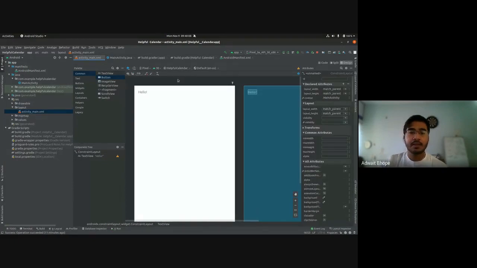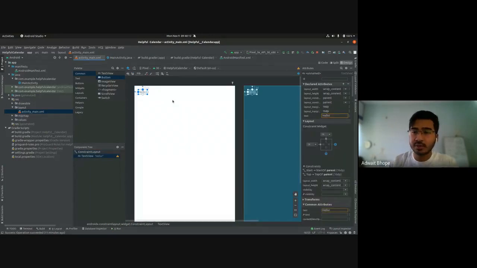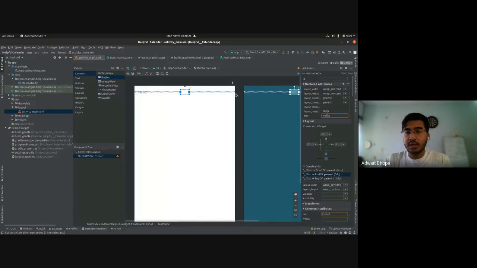Okay. So a little bit more about constraints. Right now what we have done is added only two constraints, one to the top and one to the left. Let's see what happens when we add a constraint to the right edge as well. So click on this right circle and drag it to the right edge. And you will notice that this comes to the center. Why this happens is because the widget is very small and the screen is relatively wider, and because you have constraints to both sides, it will try to adjust on both sides equally. So which is why it comes up in the center.